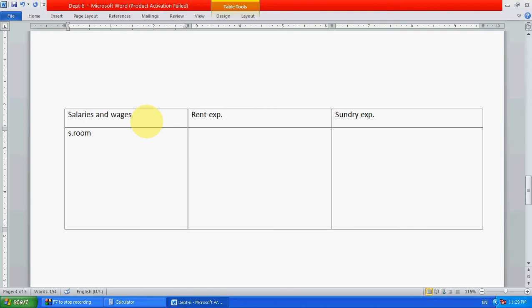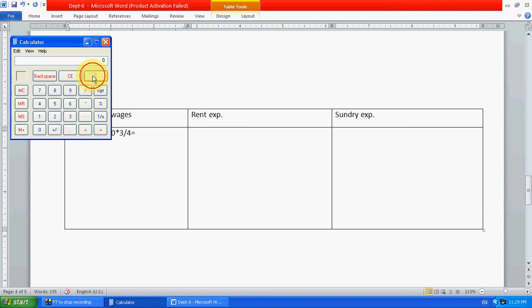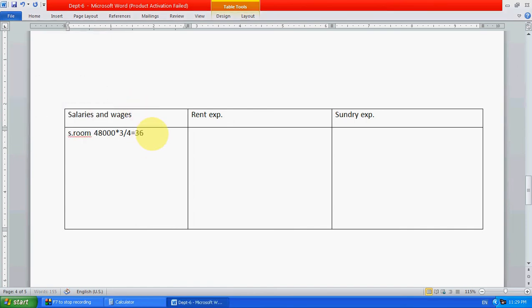Okay, and workshop. Showroom is how much? 48,000 into 3/4. Calculate 48,000 into 3 divided by 4, which means overall 36,000 for showroom.